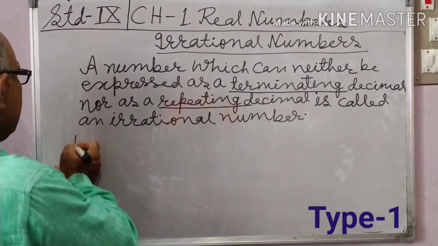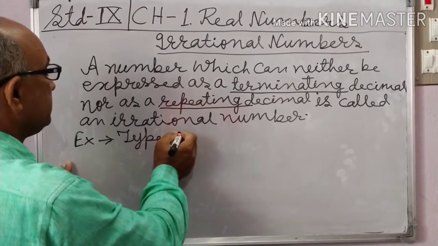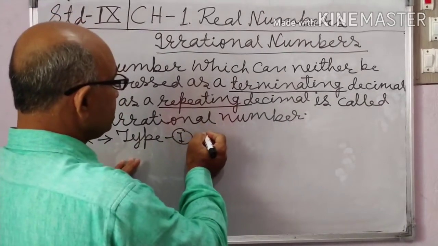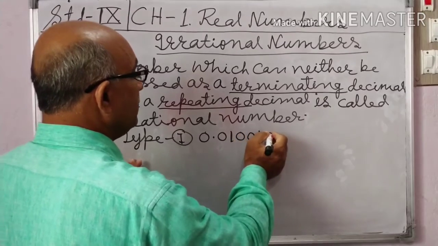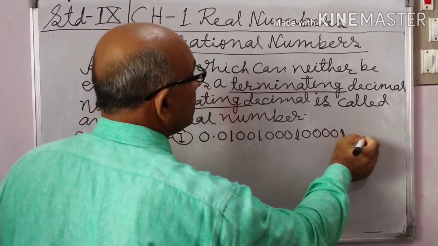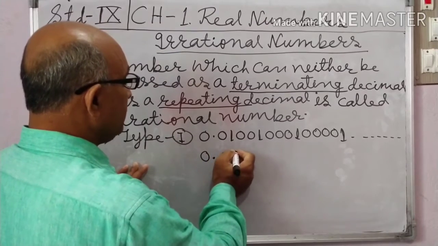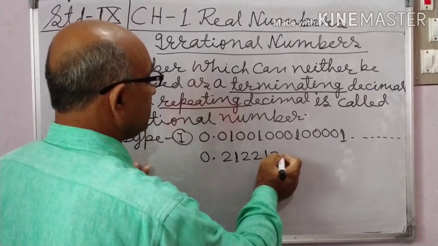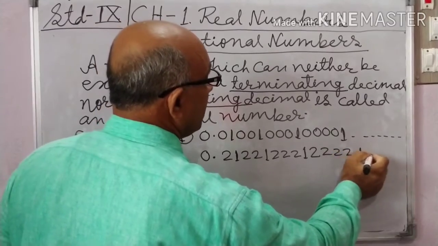Type 1. Example: 0.01001000100001... and next, 0.212212221...